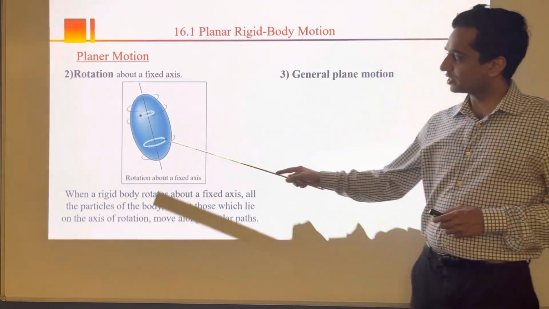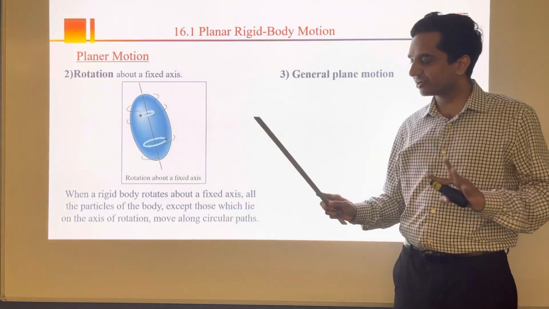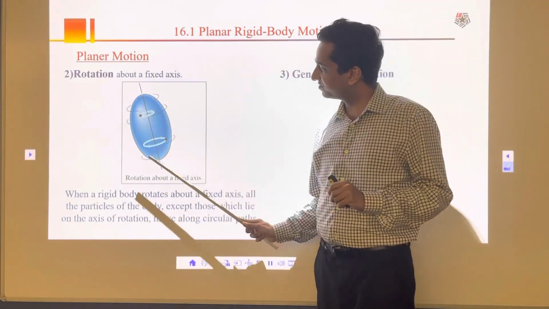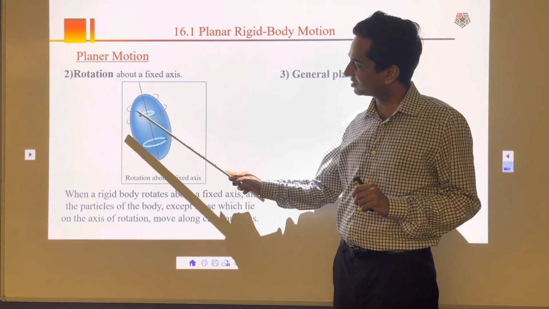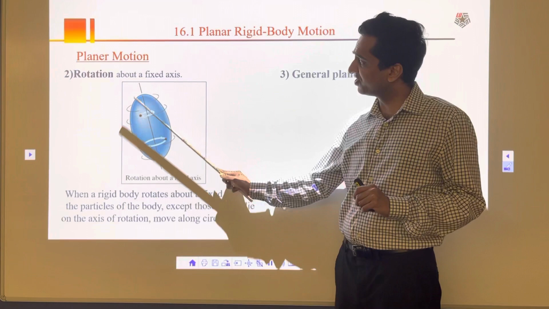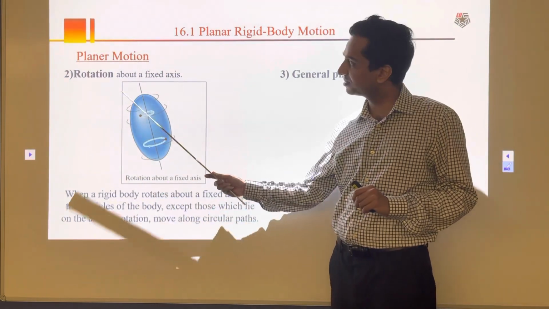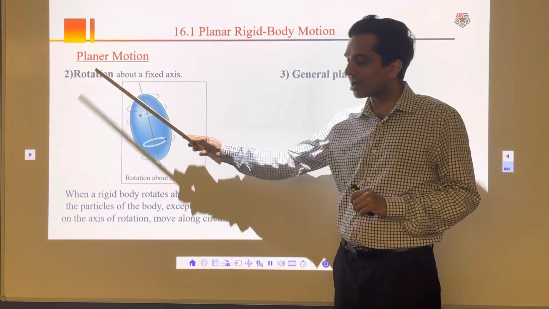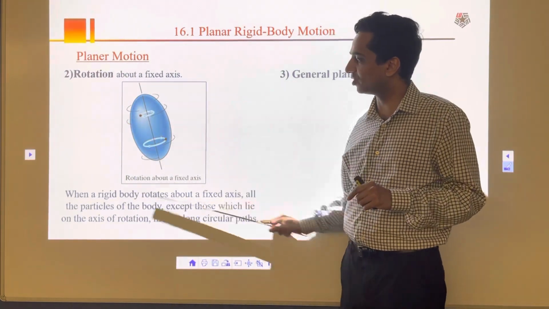Then there is rotation. Now the body is not going anywhere, it's not moving, but it's rotating around its own axis. If this is a body, and these are the two particles you can see, they're going in circles around this axis. So this is a body rotating on its own axis, we call it simple rotation, and that's pretty much it. That's your planar rotation. Rotation is happening in one plane.